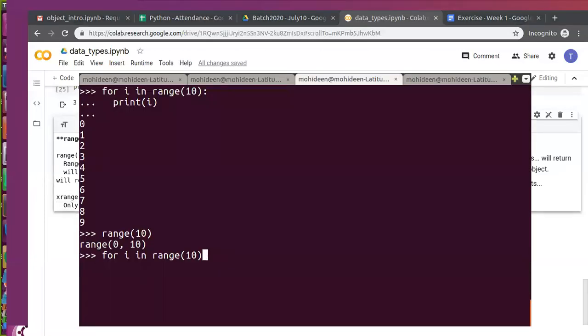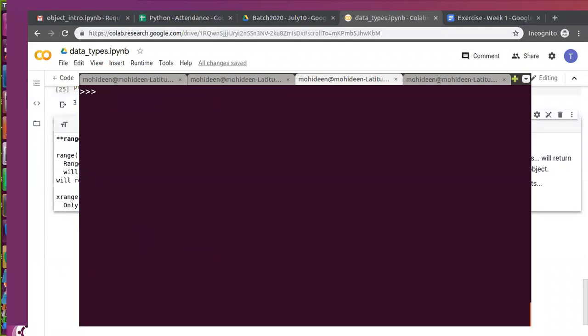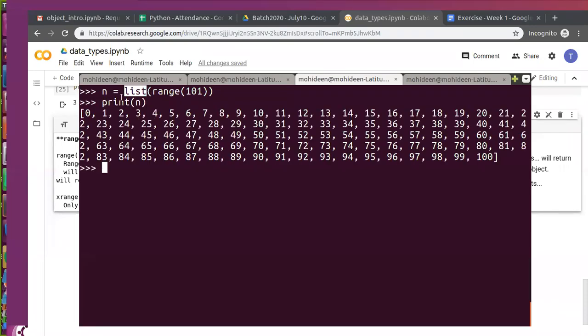Got it? So now we are going to talk about one more technical term called type conversion. Here I said in Python 3, I have used range, right? I said this will produce a reference. If you want that complete set of numbers, you have to pass it into list. So here I've used a built-in function called list to generate those numbers. So this is called type conversion. Now we'll see what type conversion is.